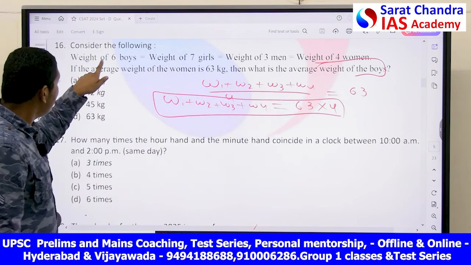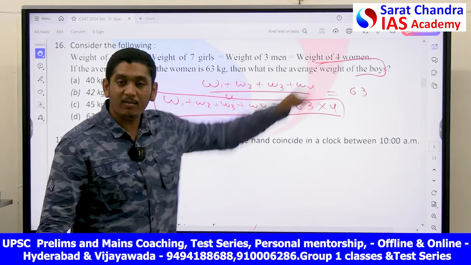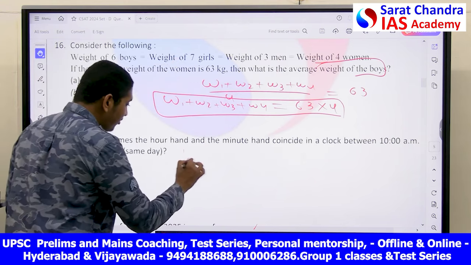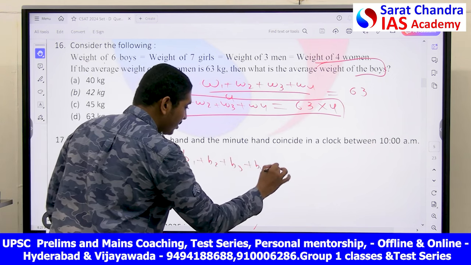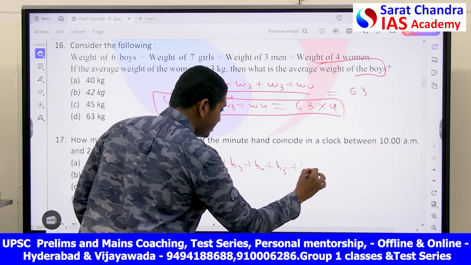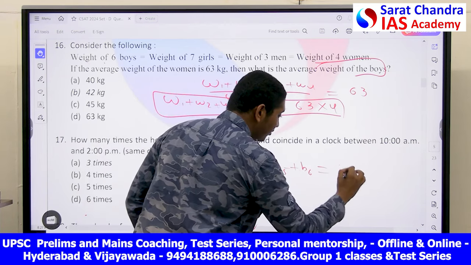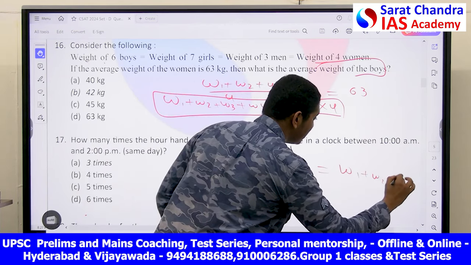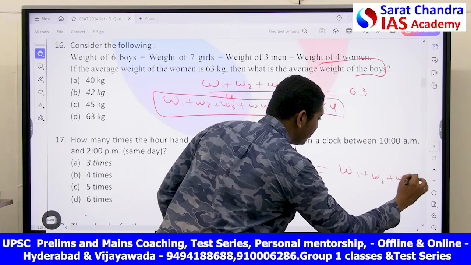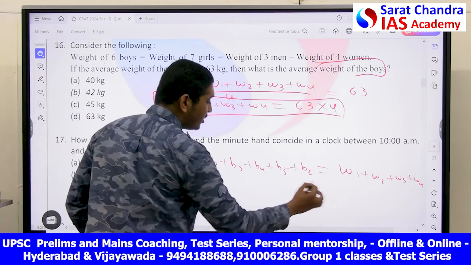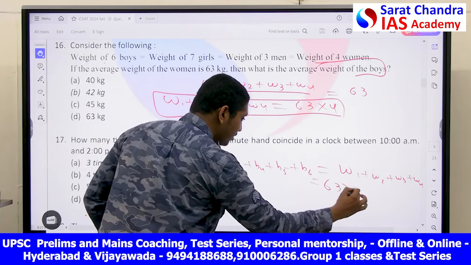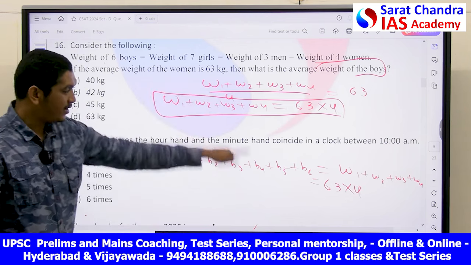Now here you see weight of 6 boys is equal to weight of 4 women. That is B1 plus B2 plus B3 plus B4 plus B5 plus B6. This is equal to W1 plus W2 plus W3 plus W4. This is what he said in this. So we'll just substitute it here. So what is this equal to?